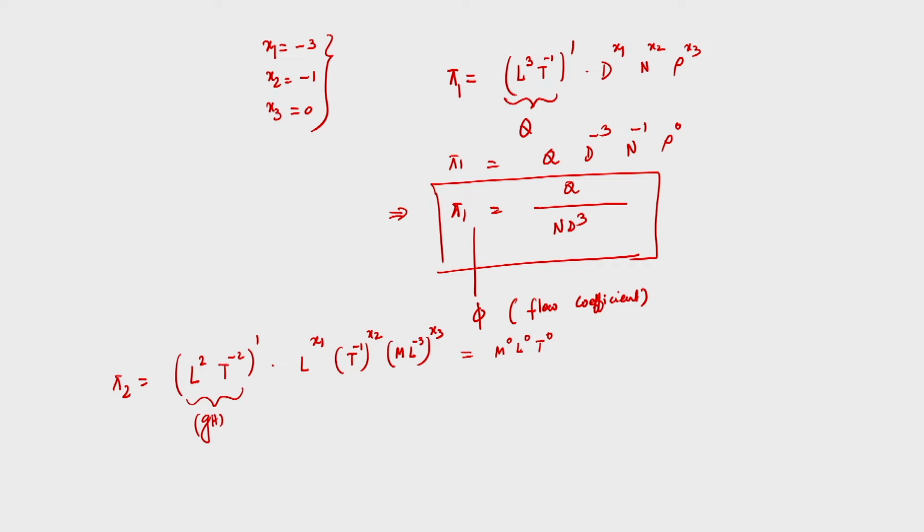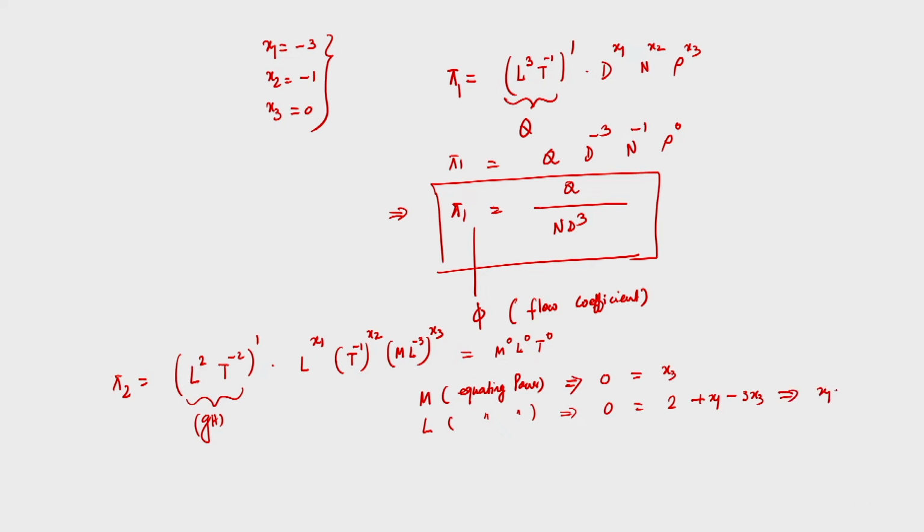For M, the right hand side is 0 and the left hand side is x3, so x3 will be equal to 0. Then equating the power of L, the right hand side is 0 and the left hand side is 2 plus x1 minus 3x3.